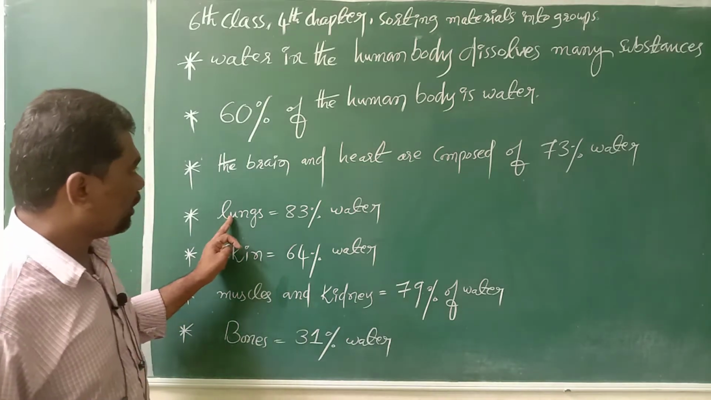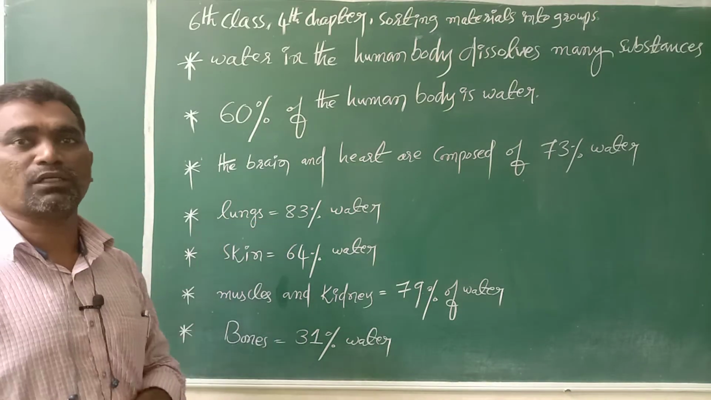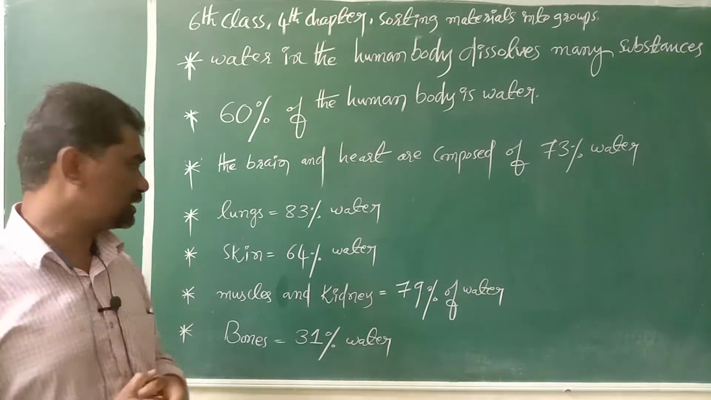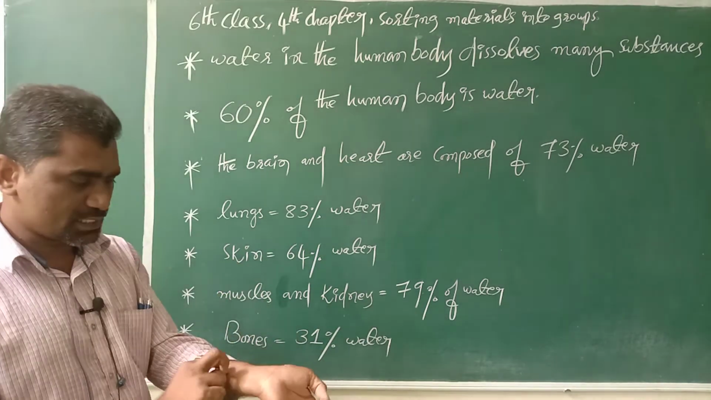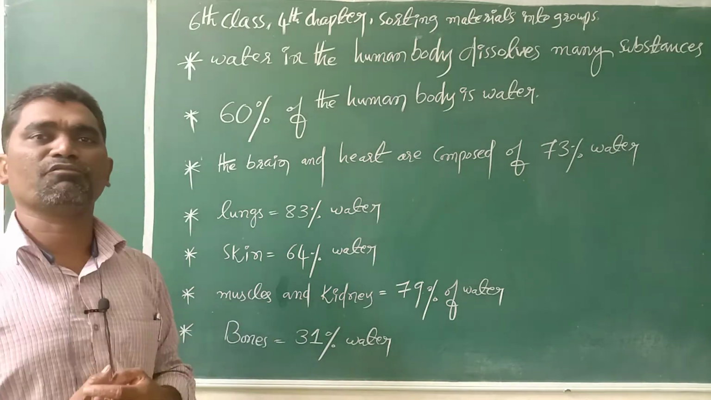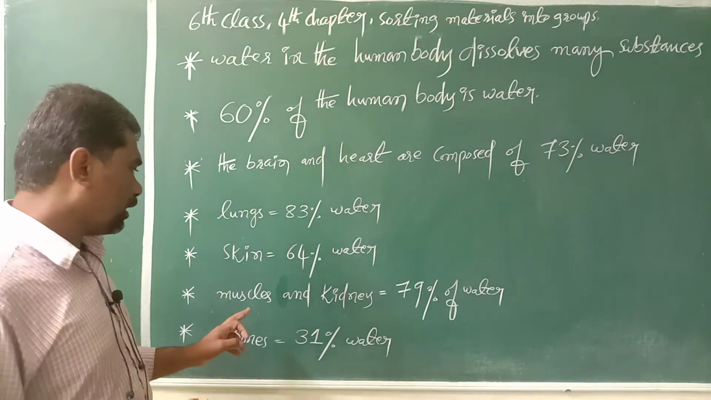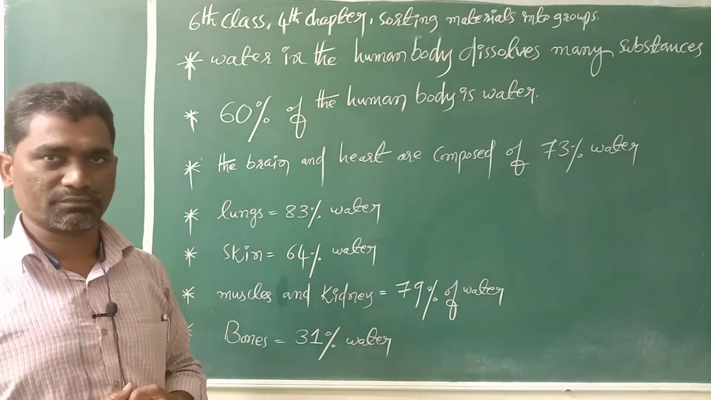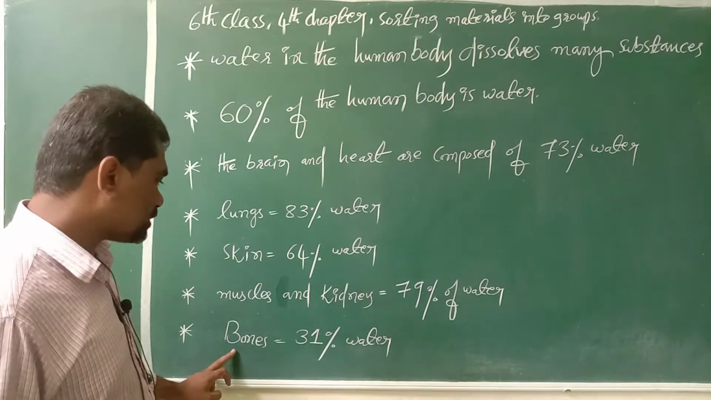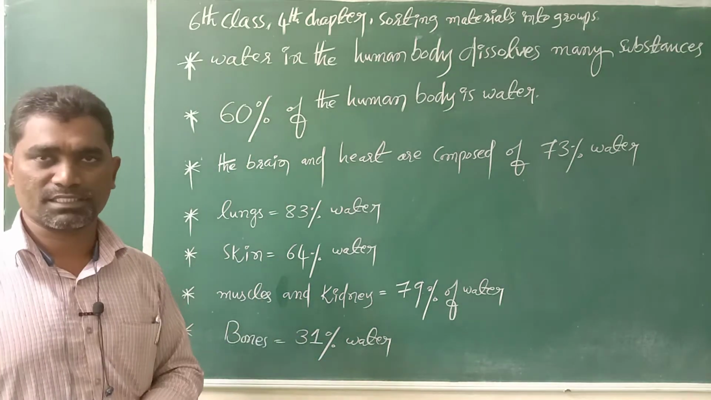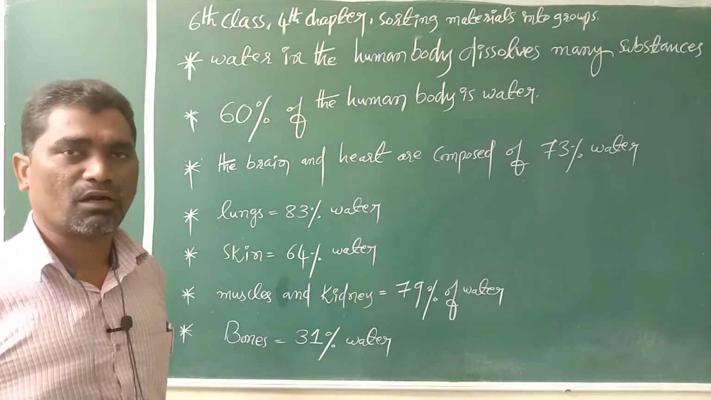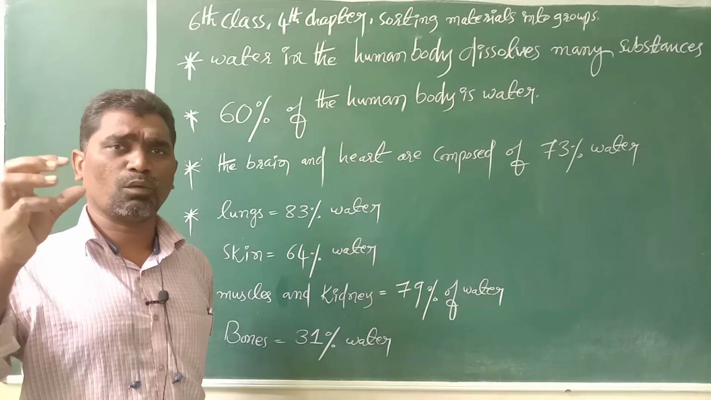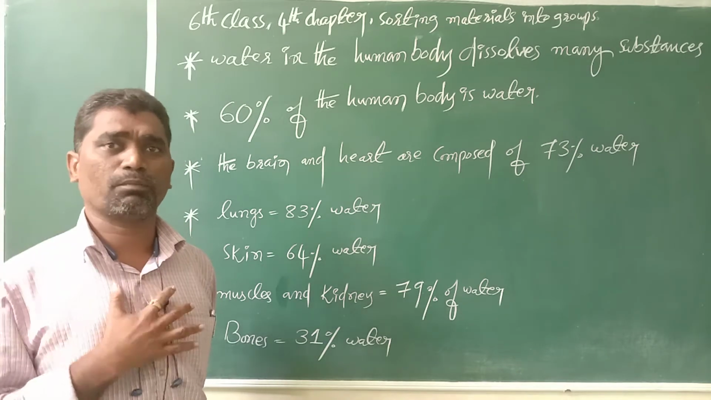Next, lungs are 83% water. In the skin also, 64% water is there. Muscles and kidneys have 79% water. Next, bones have 31% water. So like that students, water plays a main role in our body also.